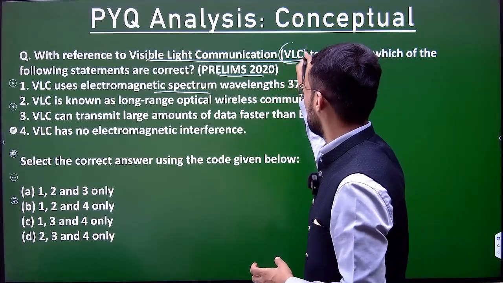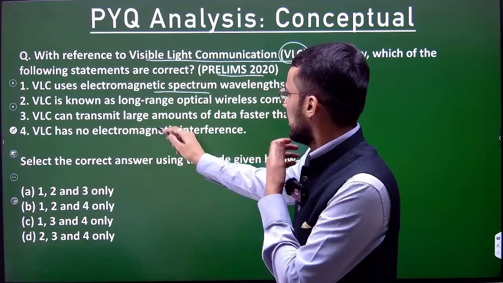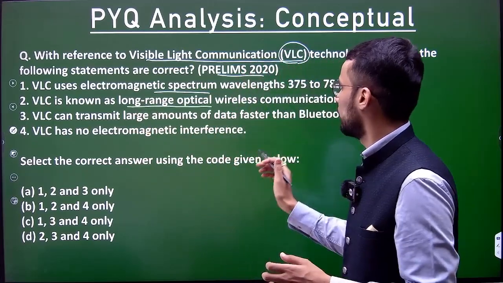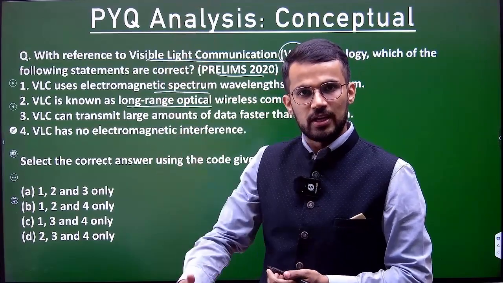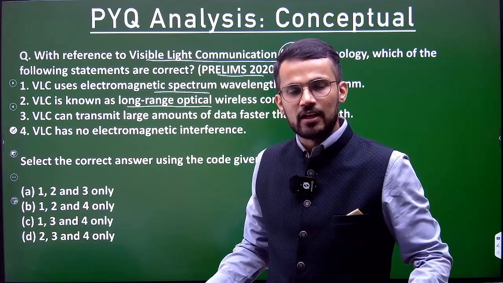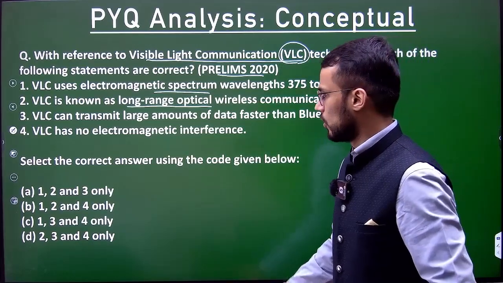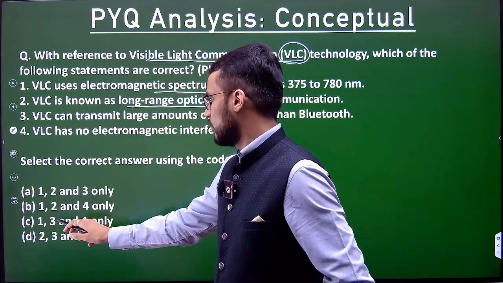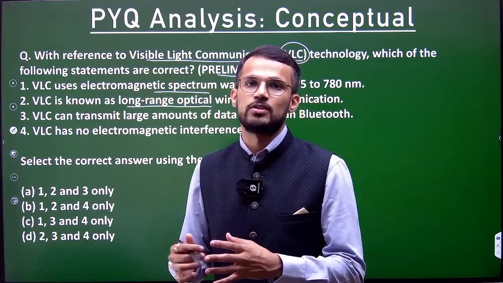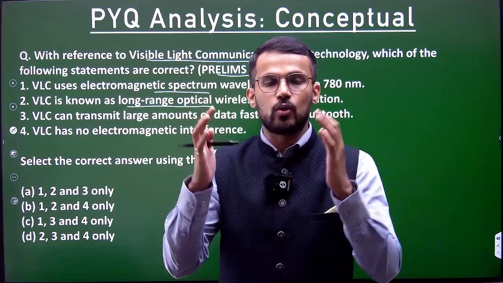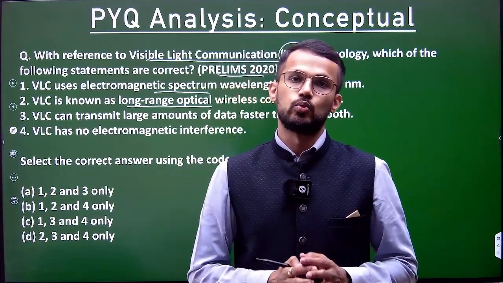Because VLC, visible light communication, one of the statements says that it is a long range optical wireless communication. It is not long range. Wherever that visible light is falling, only in that area will we be able to ensure communication, and that's why it is not long range. You can safely eliminate 2 and you would be able to find the answer, right? So that is how you should be able to approach this particular subject, wherein you have the conceptual understanding of various technologies that are in use, right?